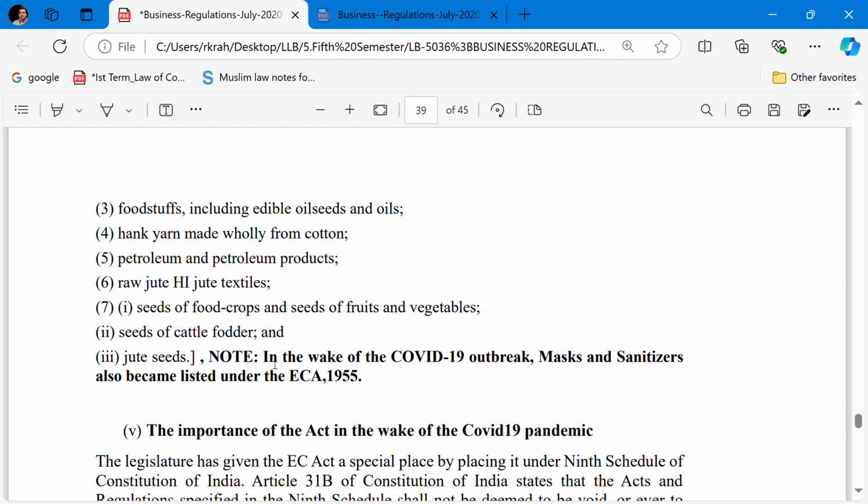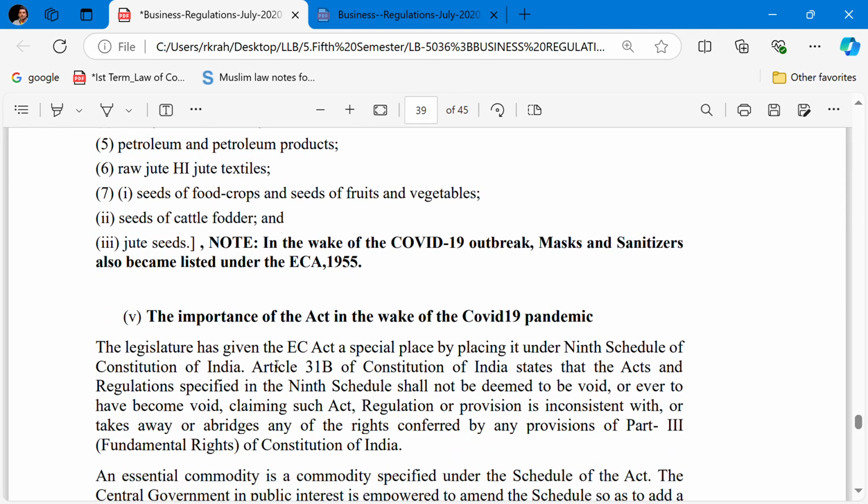And note, in the wake of the COVID-19 outbreak, mask and sanitizer also became listed under this schedule. So mask and sanitizer also became essential commodities under the Act.